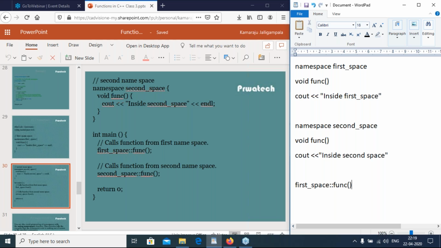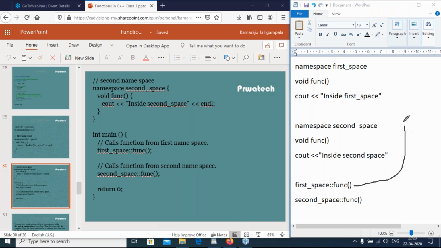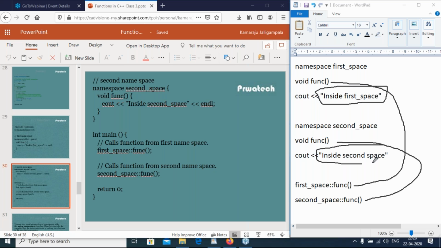If you want to call the second space function, use second_space colon colon function. So the output, inside first space, will be displayed first, then inside second space will be displayed next. Clear, right?